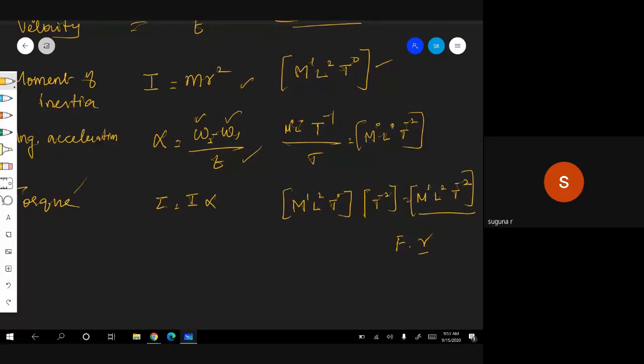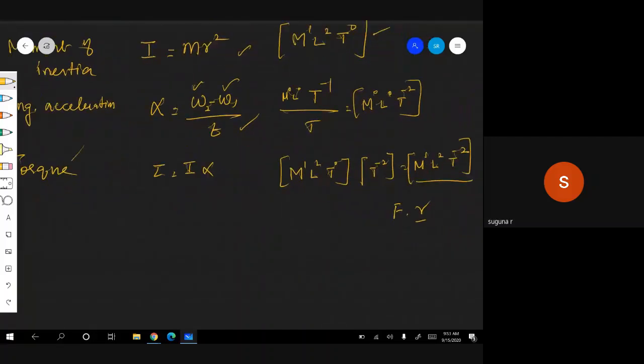That is one of the very big limitations of dimensional analysis. Torque and energy are completely different physical quantities. Work done, energy and torque are completely different, but their dimensions are the same.